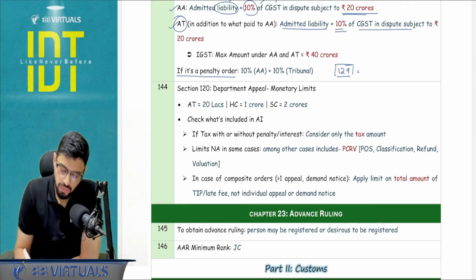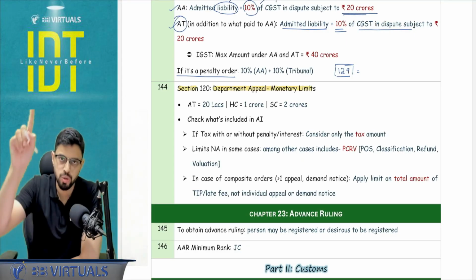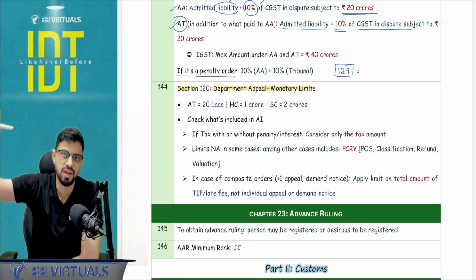Then we have section number 120 that basically applies the monetary limits for the department to file an appeal. So to the tribunal, High Court or Supreme Court, 20 lakh, 1 CR, 2 CR.